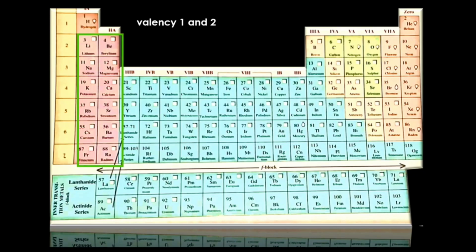The alkali and alkaline earth metals, which lie in the first and second group of the periodic table, with 1 and 2 valence electrons, are highly electropositive, meaning they need less energy to discard their valence electron to form a cation. So atoms of these elements donate electrons to form an ionic bond.